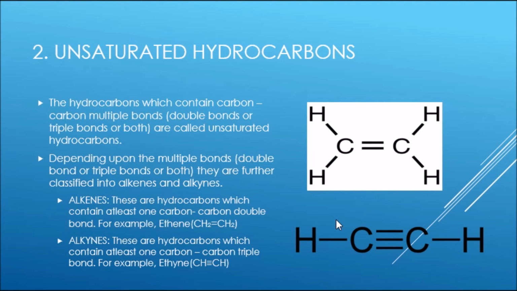What are unsaturated hydrocarbons? The hydrocarbons which contain carbon-carbon multiple bonds, double bonds or triple bonds or both are called unsaturated hydrocarbons. Depending upon the multiple bonds, they are further classified into alkenes and alkynes. Alkenes are hydrocarbons which contain at least one carbon-carbon double bond. For example, ethene. Alkynes are hydrocarbons which contain at least one carbon-carbon triple bond.